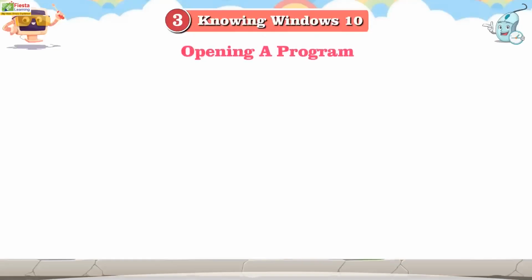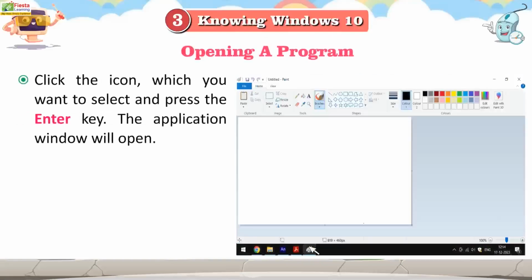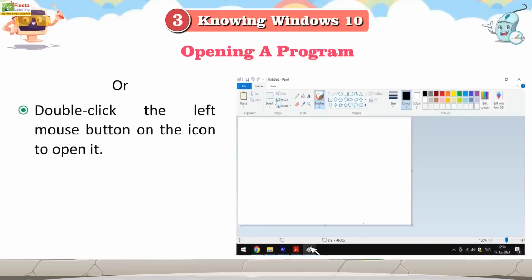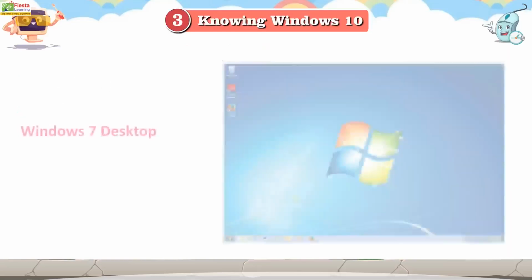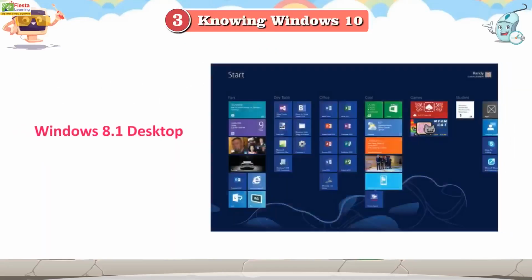Opening a program. Click the icon which you want to select and press the Enter key. The application window will open. Or double-click the left mouse button on the icon to open it. Windows 7 Desktop, Windows 8.1 Desktop.